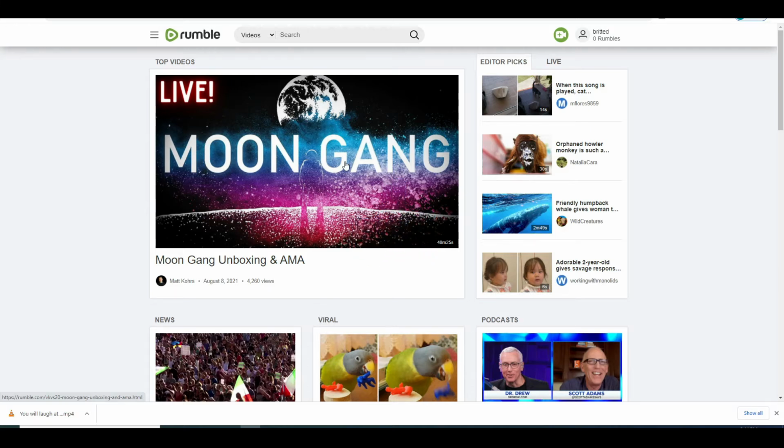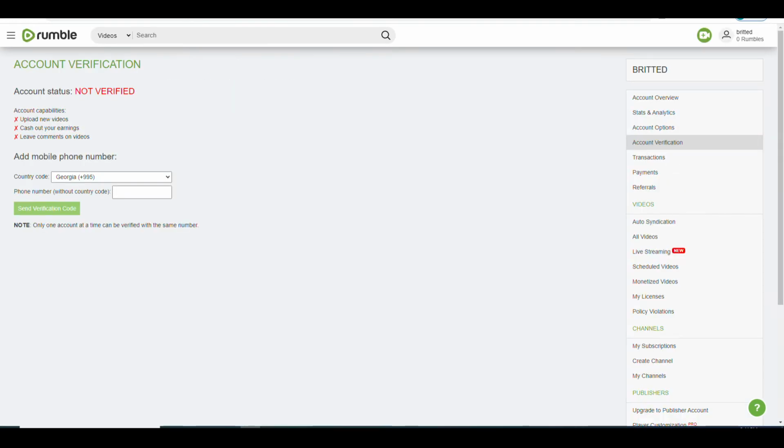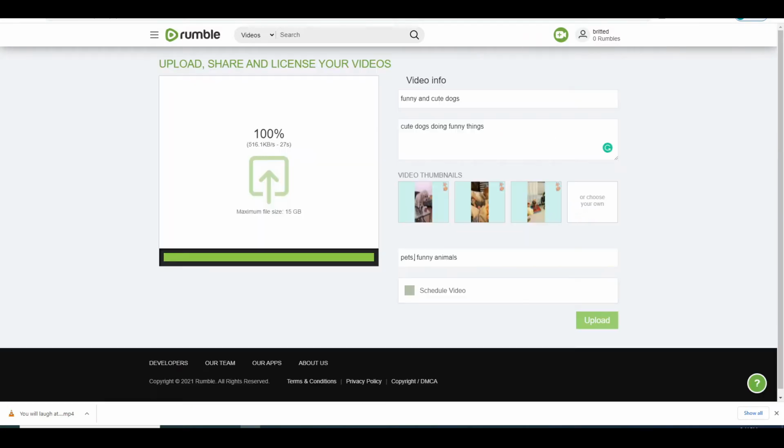So what you want to do from here is come over to the green button and click onto that button. Once you click onto it, it's going to bring you over to a page that looks like this. So either you need to sign in to your account or you need to verify your account. As soon as you verify your account, you are going to see this: your account has been successfully verified. So when you come over here and click on upload, it's going to bring you over to a page that looks like this.